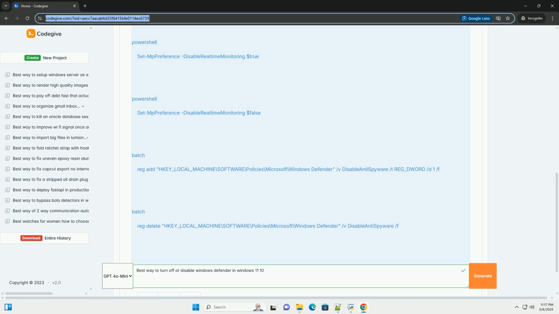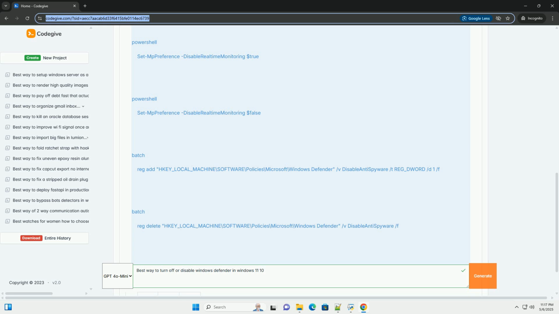To run PowerShell commands: 1. Click the Start button. 2. Type PowerShell. 3. Right-click on Windows PowerShell, or PowerShell, and select Run as Administrator. 4. Copy and paste the desired command into the PowerShell window and press Enter.